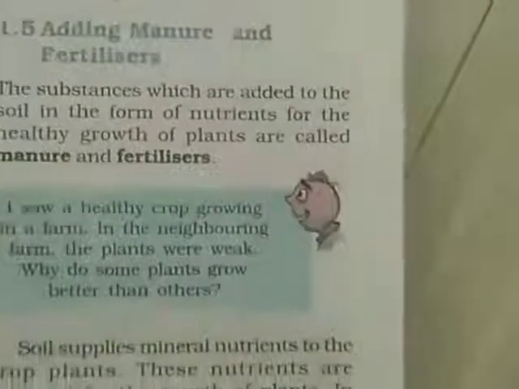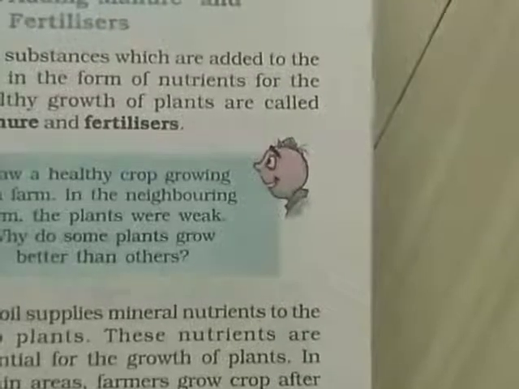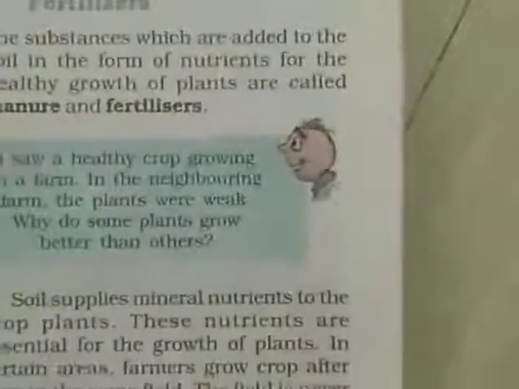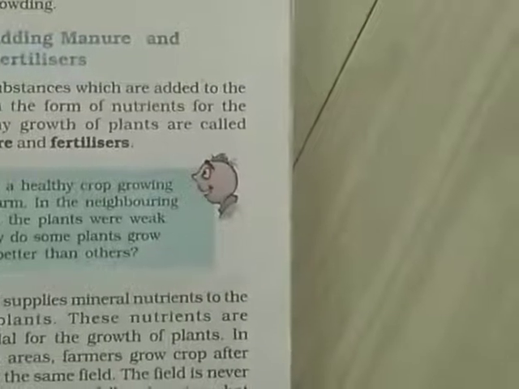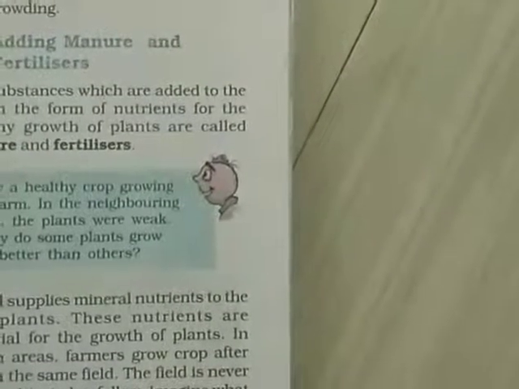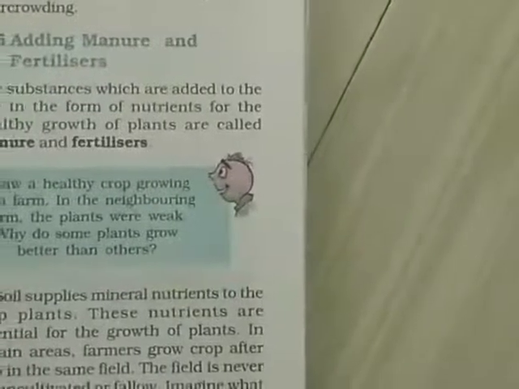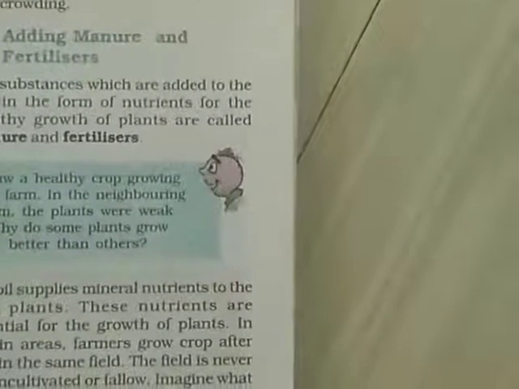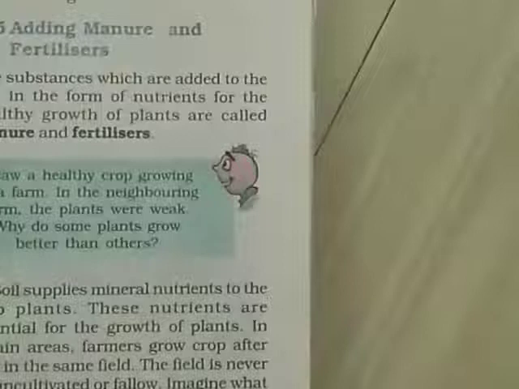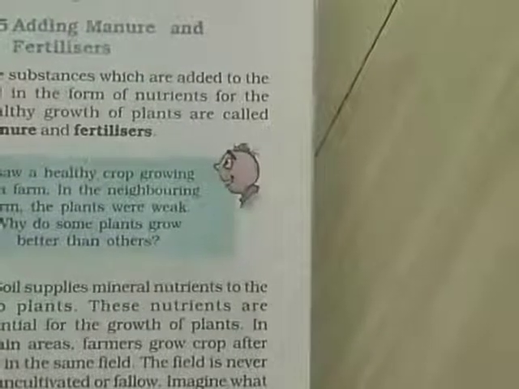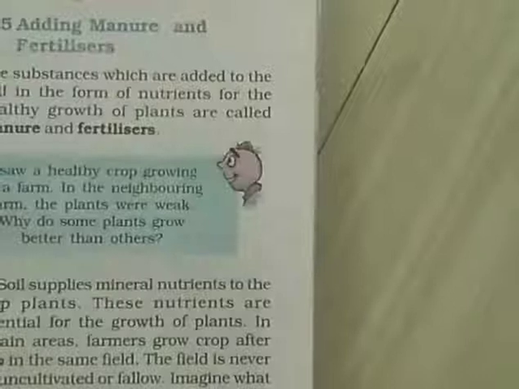Now the next topic is adding manure and fertilizer. Now there are two things, the manure and the fertilizer. What does manure mean and what does fertilizer mean? Manure is prepared using organic materials, that is natural things, and fertilizer is prepared using chemicals in factories. Manure and fertilizers are added to the soil to provide nutrients to the plants.